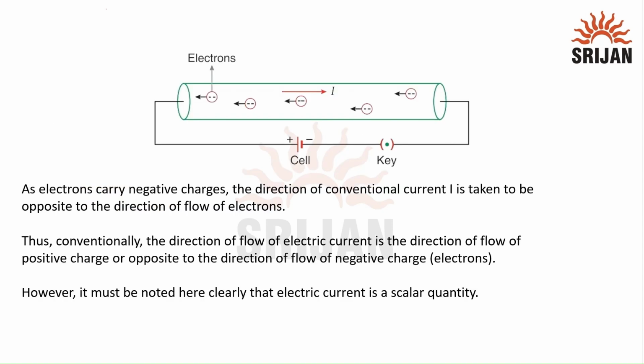As electrons carry negative charges, the direction of conventional current I is taken to be the opposite of the flow of electrons. Thus, conventionally, the direction of flow of electric current is the direction of flow of positive charge or opposite to the direction of flow of negative charge, that is electrons. You can see that in this diagram, the flow of electrons is towards the left hand side, while the flow of the conventional current is towards the right hand side. However, it must be noted here clearly that electric current is a scalar quantity.